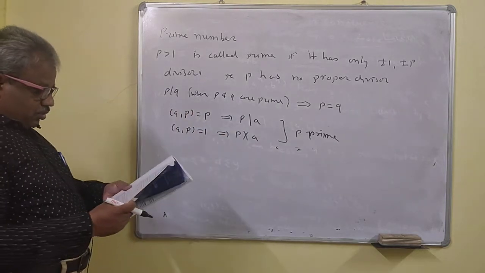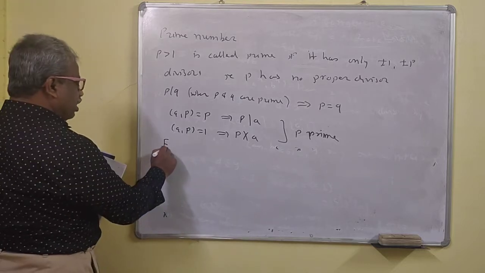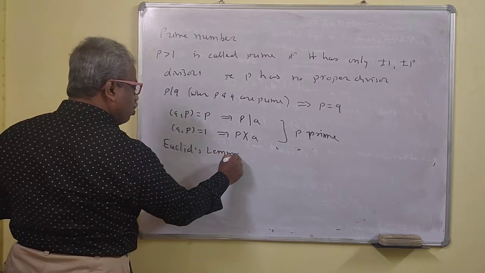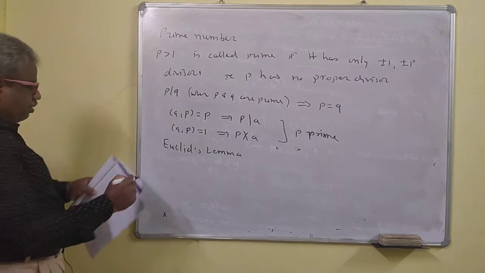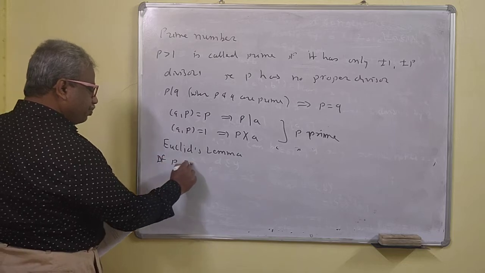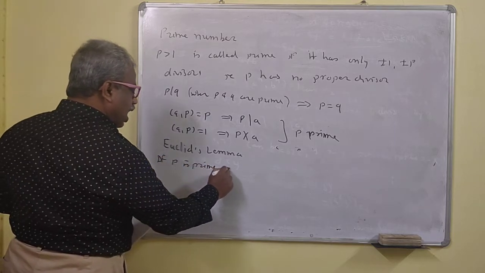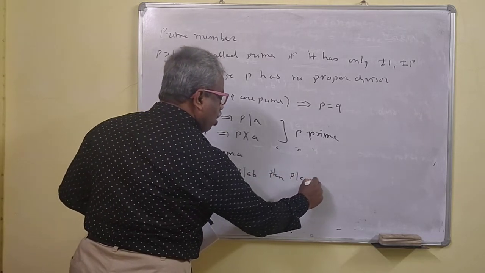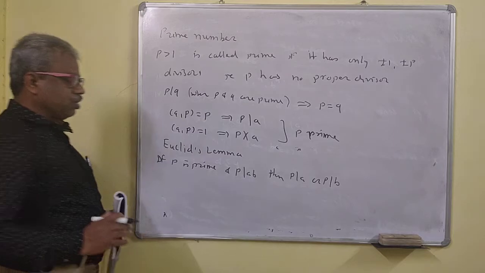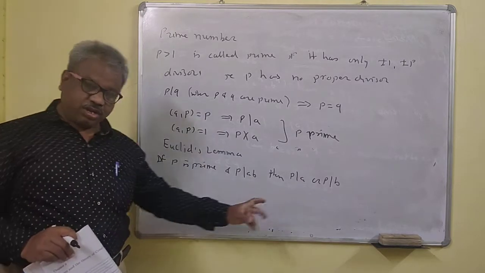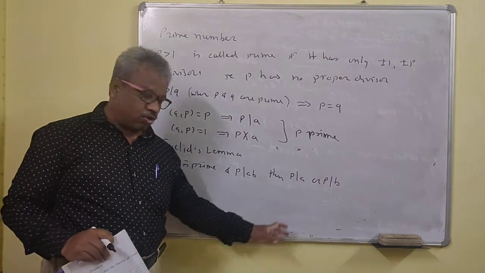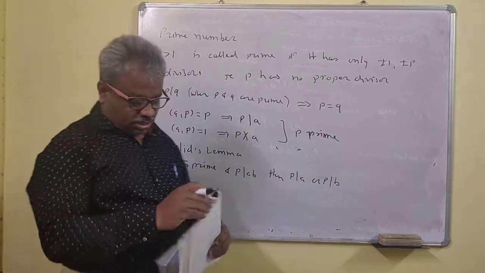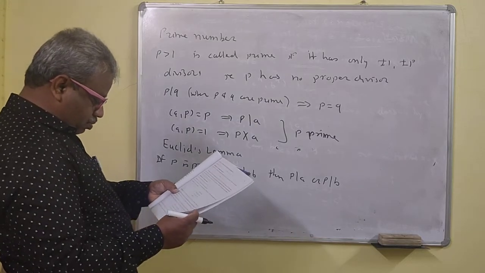Now Euclid's lemma is also there, Euclid's lemma for the prime number. If p is a prime and p divides ab, then p divides a or p divides b. This is very important. Even if p divides the product a1, a2, a3, up to an, this implies that p divides a1 or p divides a2 or so on.